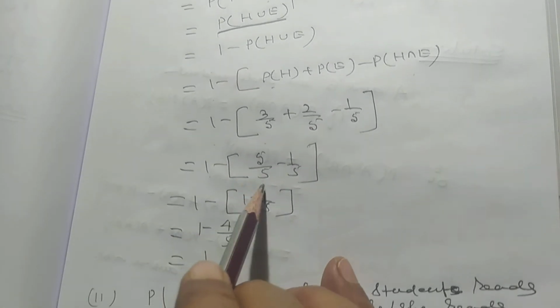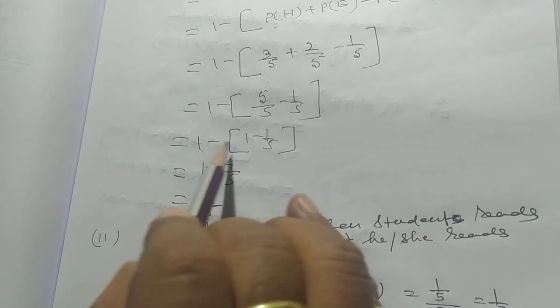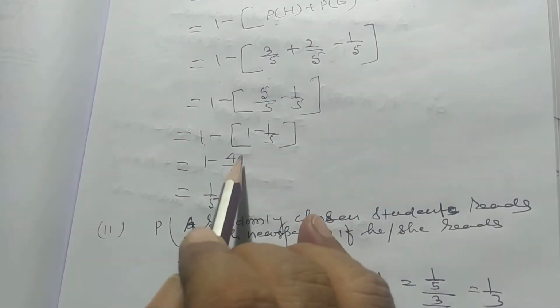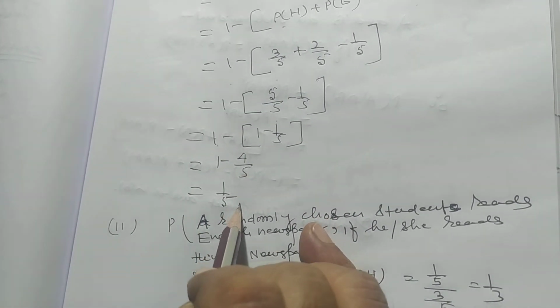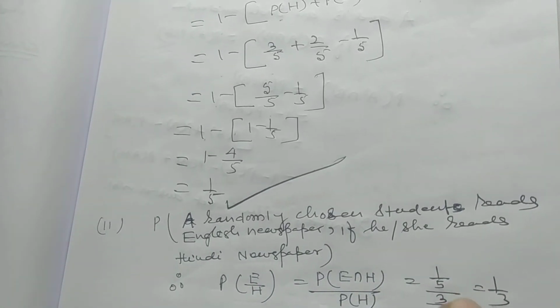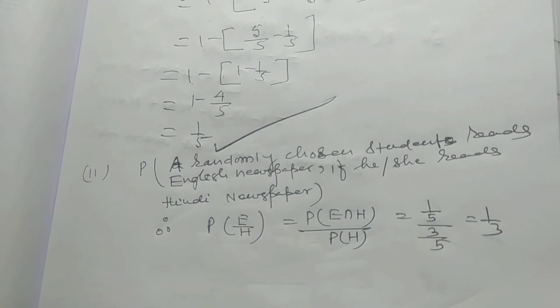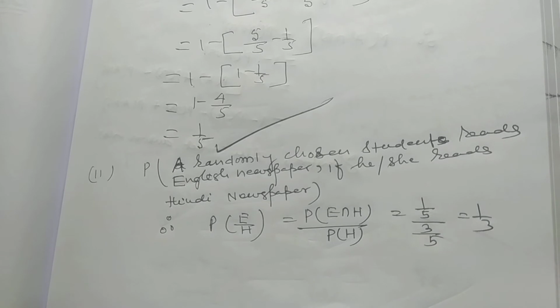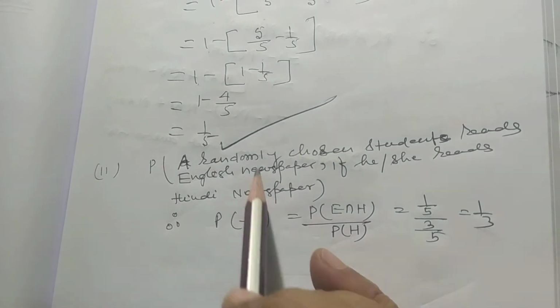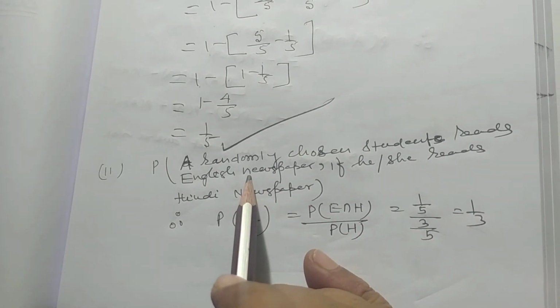That is 1 minus 5 by 5 minus 1 by 5. That is 1 minus 4 by 5, that is 1 by 5. Probability that a student reads neither Hindi nor English. So in this way, you can solve problem number 1.